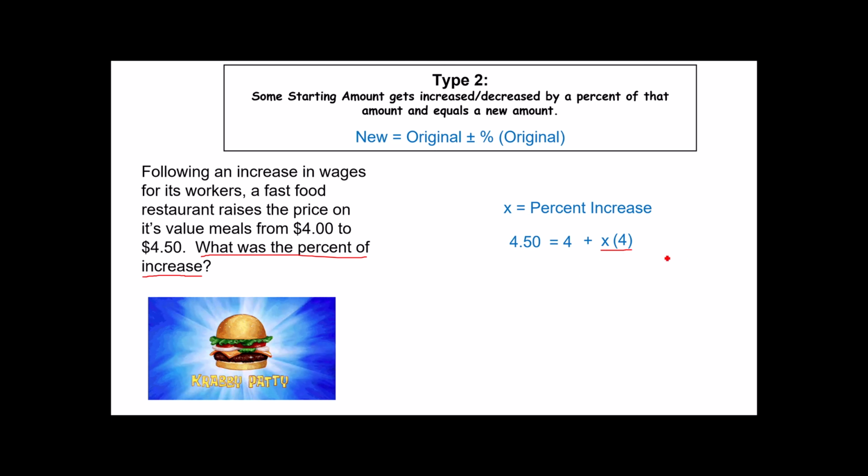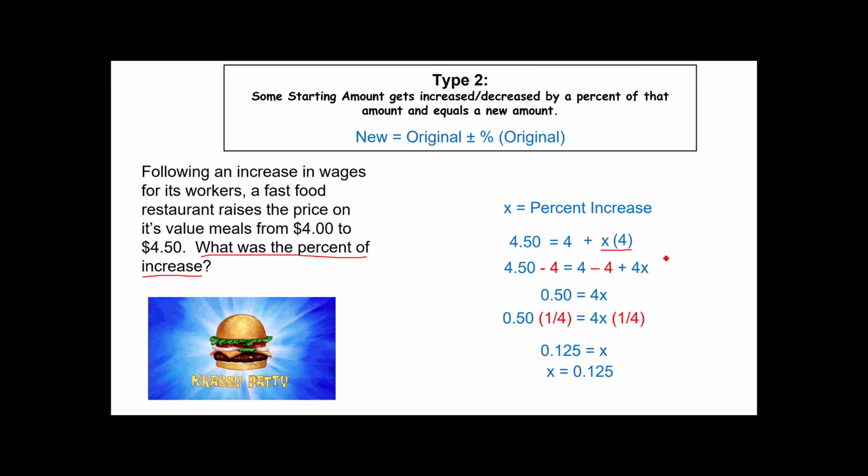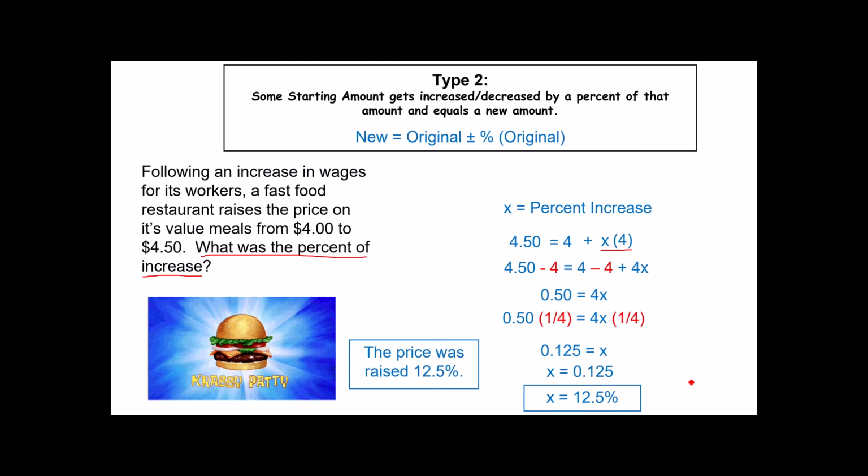This is a fairly simple, two-step equation to solve. I'm going to subtract the 4 from both sides, divide both sides by 4 or multiply by the reciprocal, and you get 0.125. Symmetric property to turn it around, and of course we need to turn this into a percent. Remember, to turn something to a percent, you multiply by 100 or move the decimal 2 spaces over. This is 12.5%. The price was raised 12.5%.